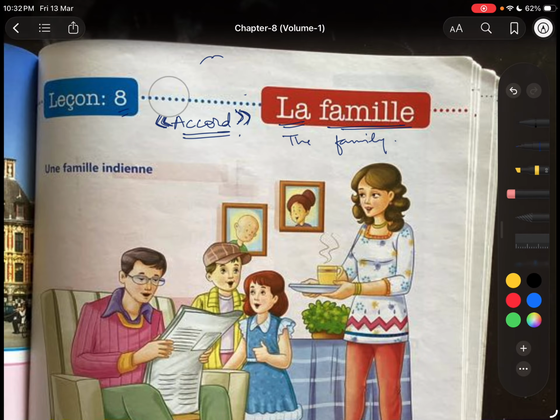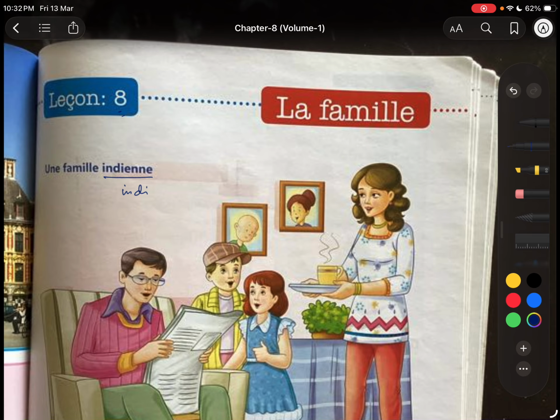Now what's accord? See here, it's Indian. Indian is an adjective. Family is family. One more important thing, we use 80% of adjectives after the noun. Most of the adjectives come after the noun, that is their position.